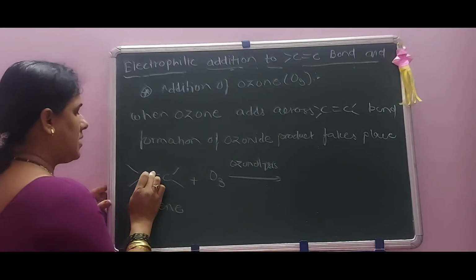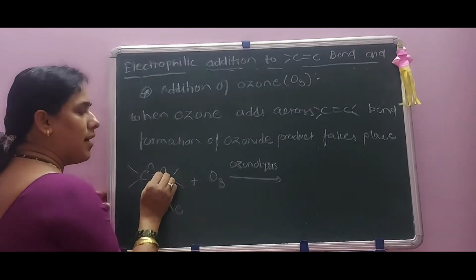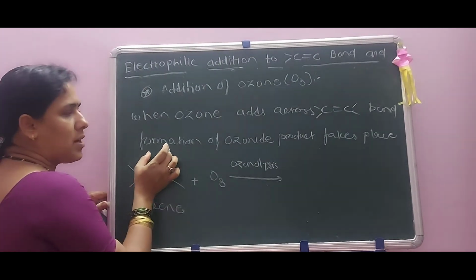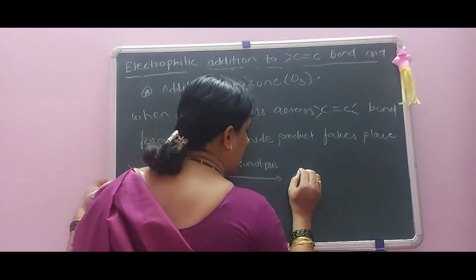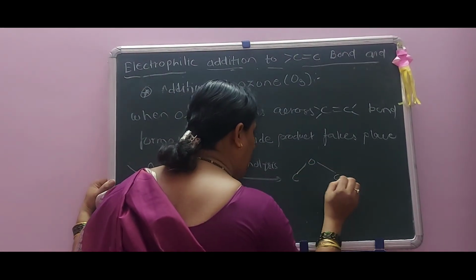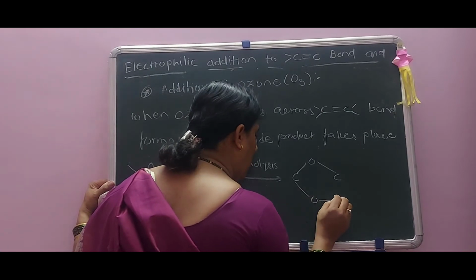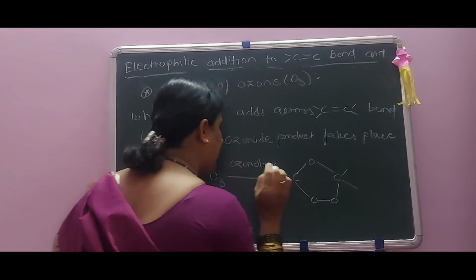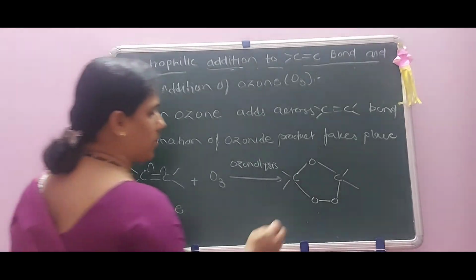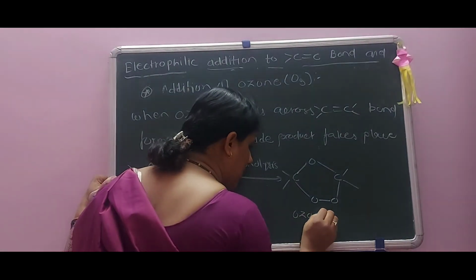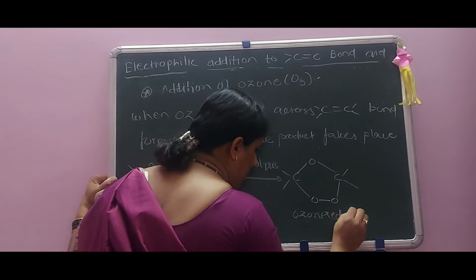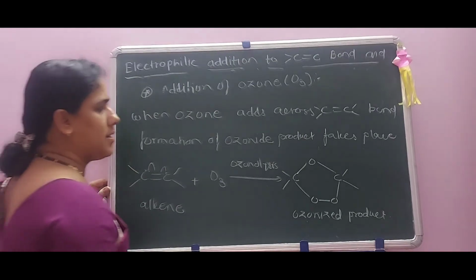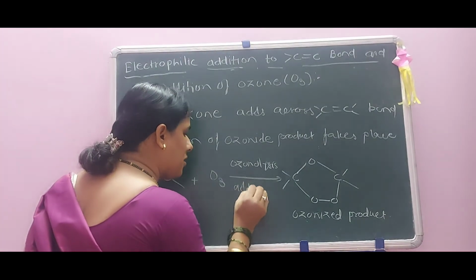Here this double bond is broken, and the oxygen gets added on these two carbons, forming COO here. This type of product, that is the ozonized product, takes place.